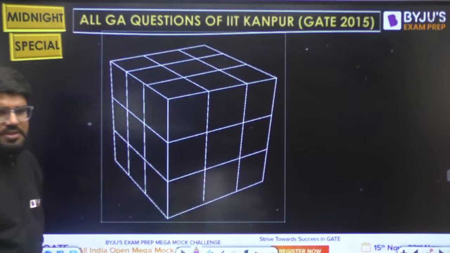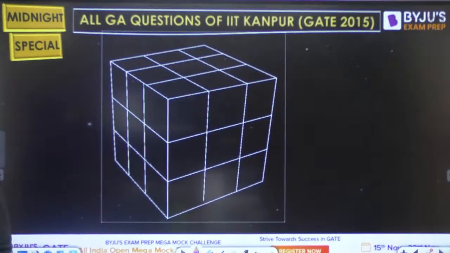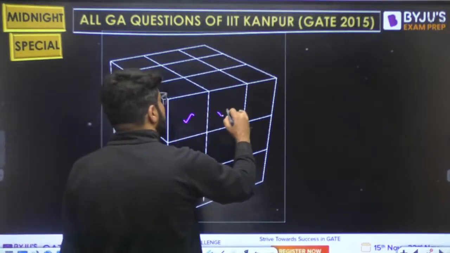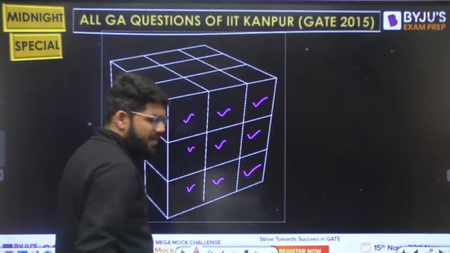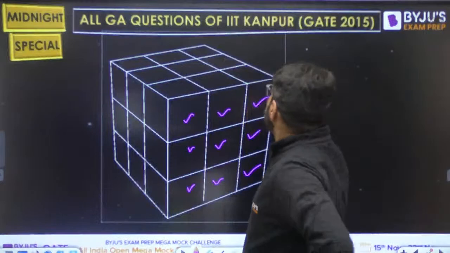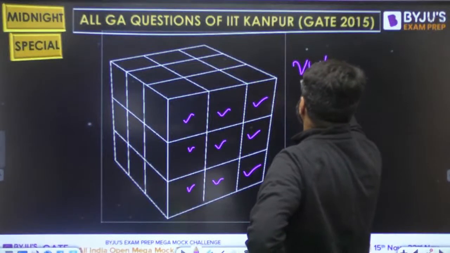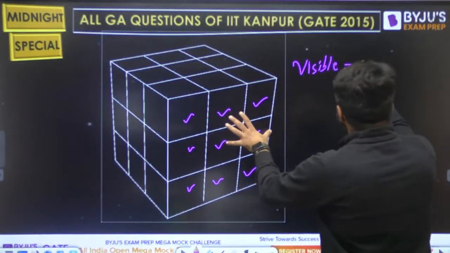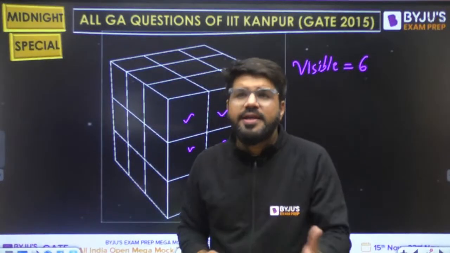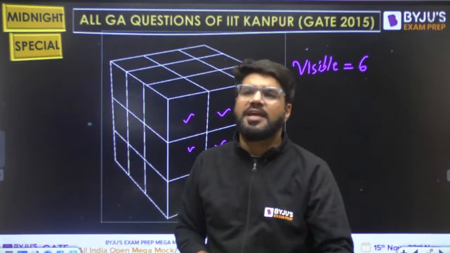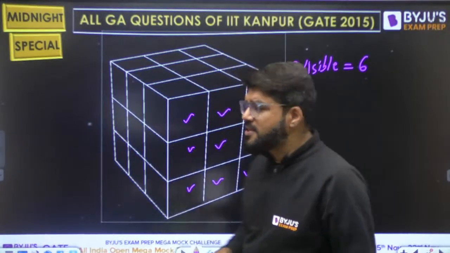Now look into this. How many of the faces are visible? This is visible, this is visible, this is visible. ये तो सामने दिख रहा है ना. It's easy to guess. 6 on each side are visible. Simple logic है बाबा. There is no complication here.